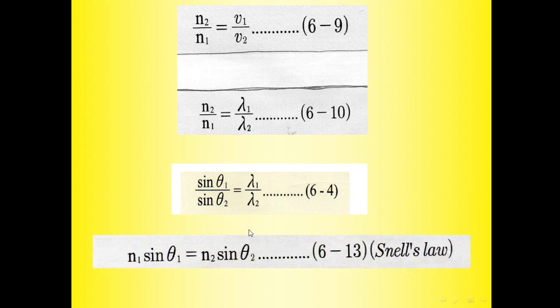So by substituting we can conclude this equation: sine theta 1 over sine theta 2 equals lambda 1 over lambda 2. And this is Snell's law: n1 sine theta 1 equals n2 sine theta 2. This is Snell's law.